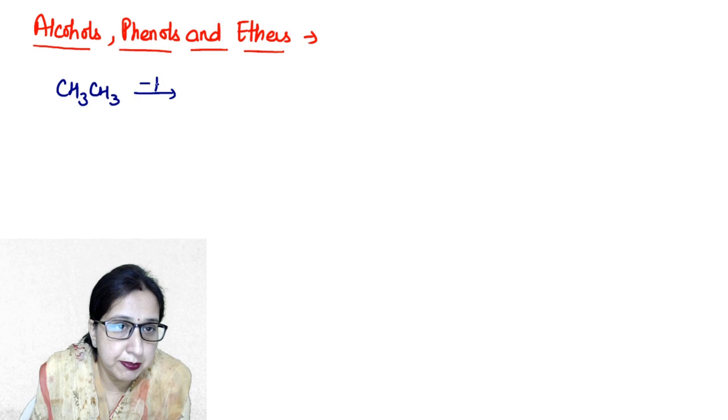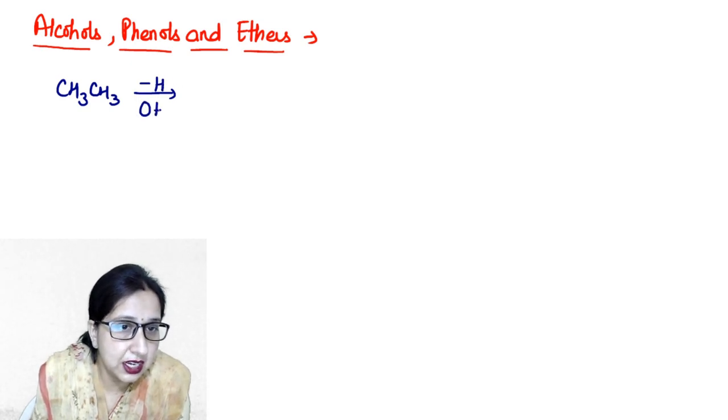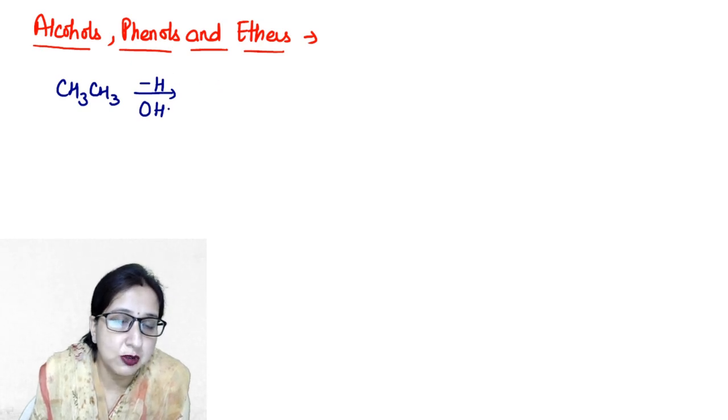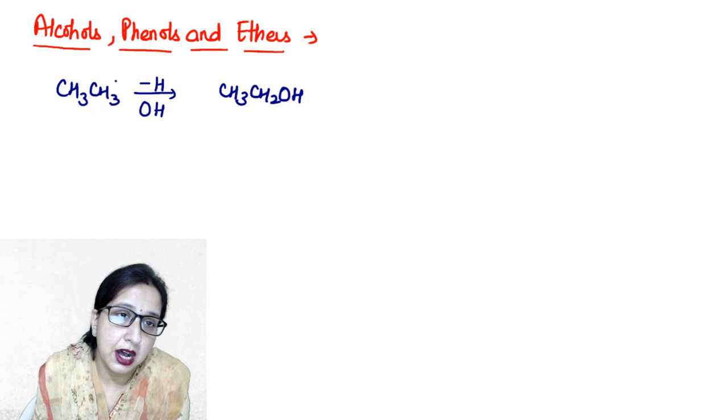If we replace its one hydrogen with the hydroxyl group, means we are removing hydrogen and in turn we are adding one hydroxyl group, then we will get CH3CH2OH. So this is our alcohol. Okay? Hydroxyl derivative of aliphatic hydrocarbon.